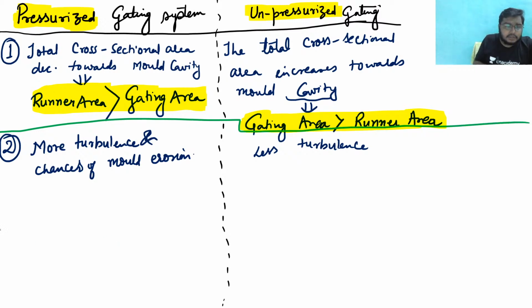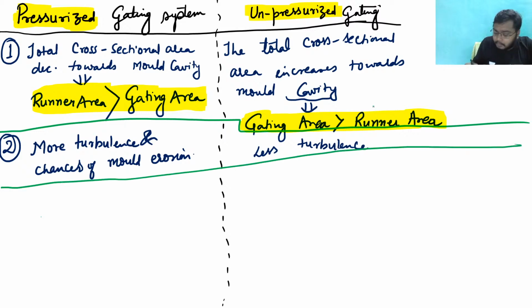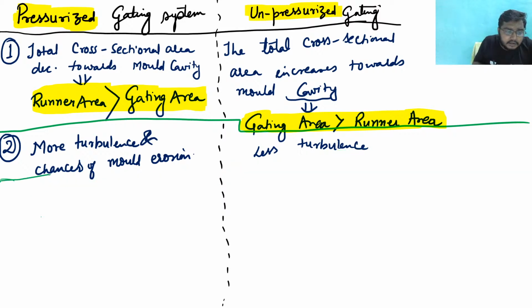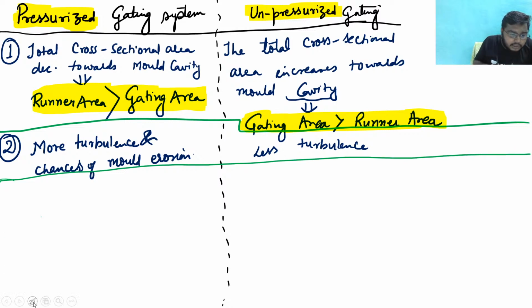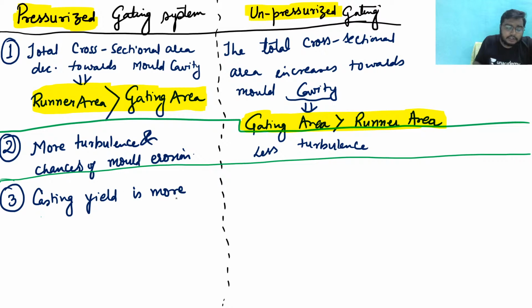Okay. So this is the second point that we have. I hope कि second point में आपको समझने में कोई problem नहीं हो रहा होगा, because everything is very basic. Now third point is what? What is the third point? So what is the thing is, in this casting yield is more. I have already defined what is the casting yield. In this casting yield is more, and in this casting yield is less.